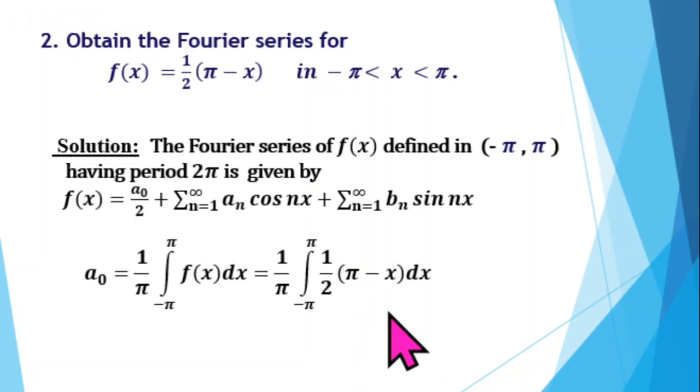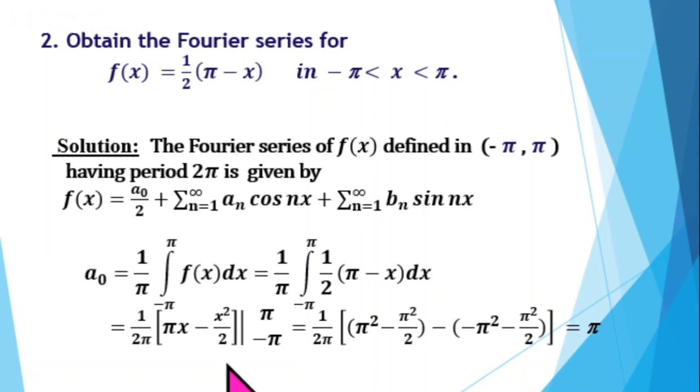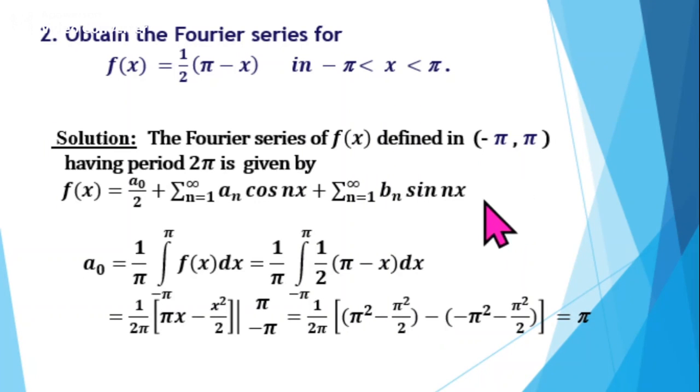So here, integral of pi is pi x, integral of x is x square by 2. In the next step, simplifying, a0 equal to pi.